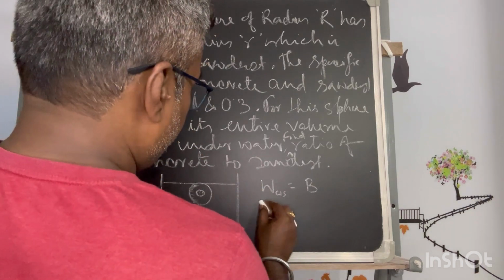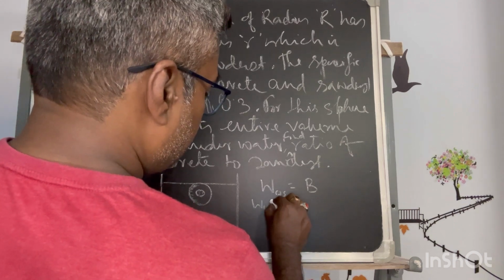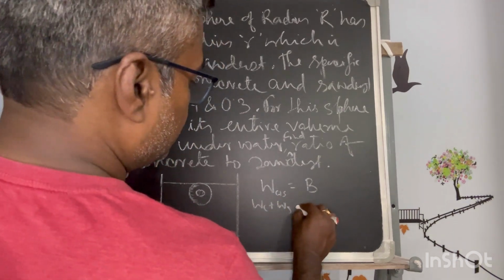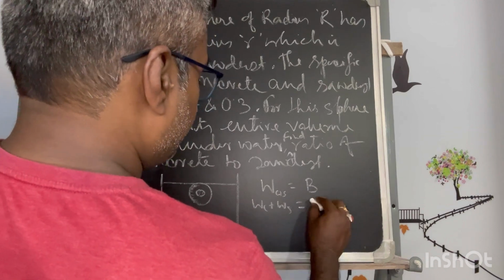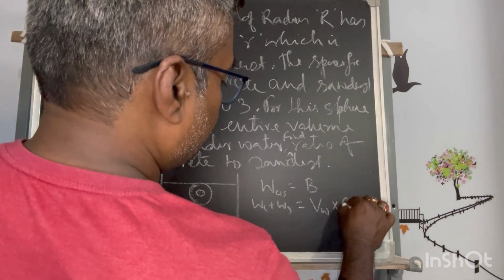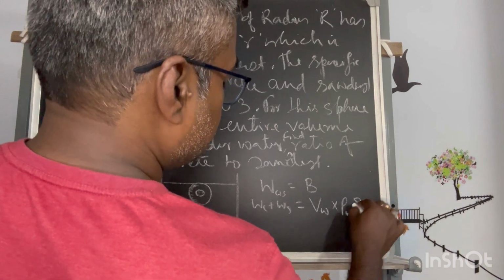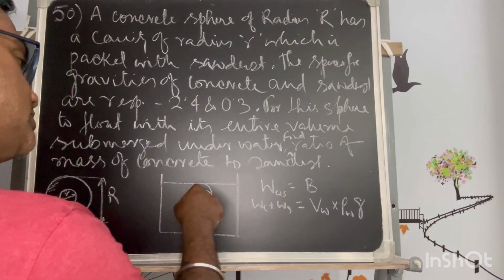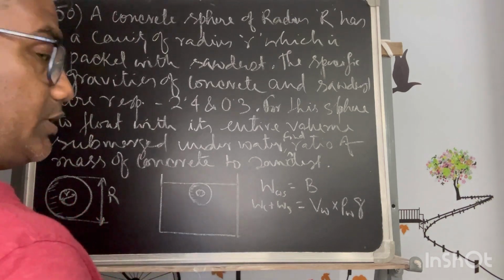What is the weight of this? Weight of the concrete plus weight of the sawdust is equal to buoyancy, which is the volume of water displaced into rho of water into g. The volume of water displaced is the complete volume.